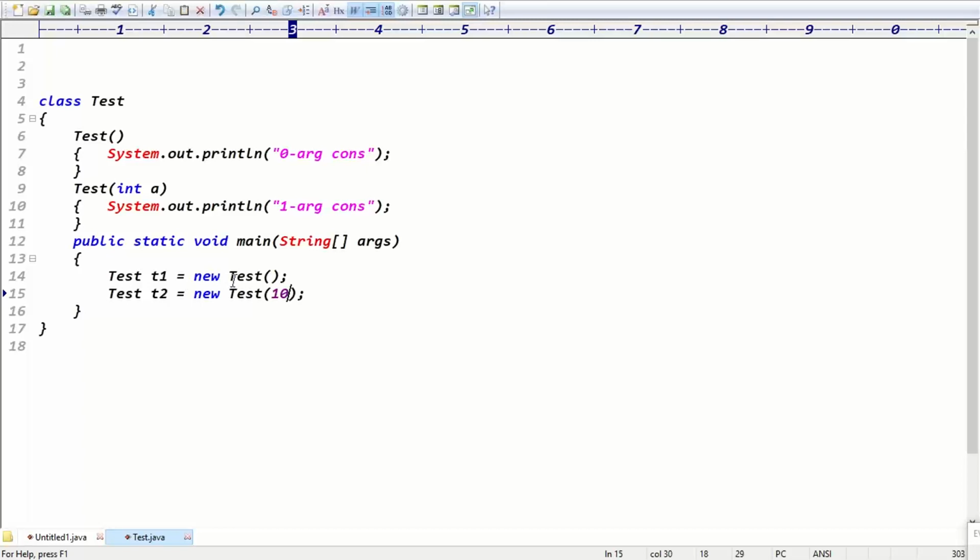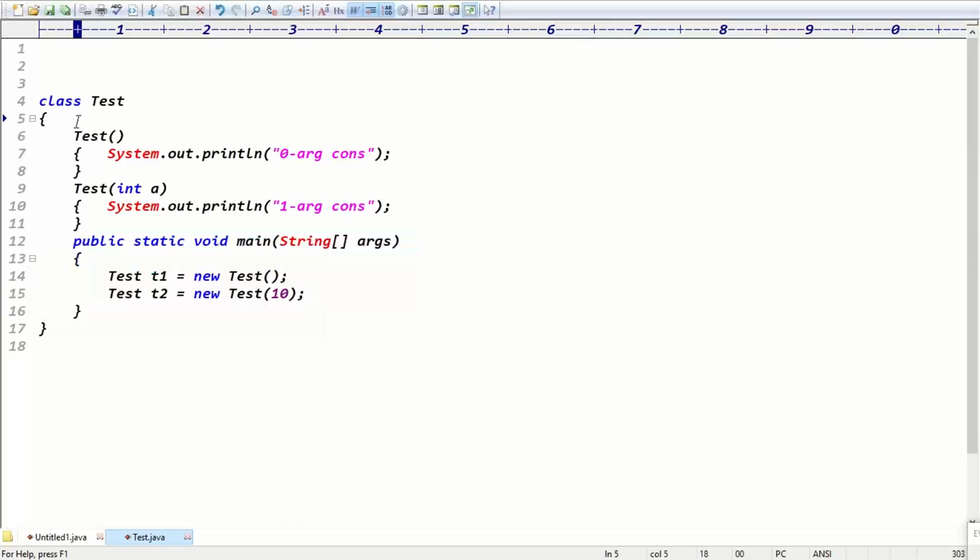Here I can pass the argument, right? So this is like a constructor. Now this constructor is expecting how many arguments? One argument, right? That's why here I'm passing the value 10. Then this 10 will be stored in which variable here? Variable a, right? Exactly, guys. So inside the class I declared two constructors, and I'm calling those constructors: Test t1 = new Test() with zero arguments, Test t2 = new Test(10) with one argument. Exactly, guys.